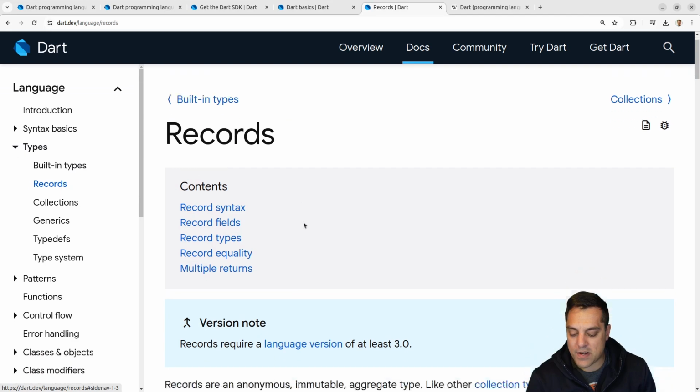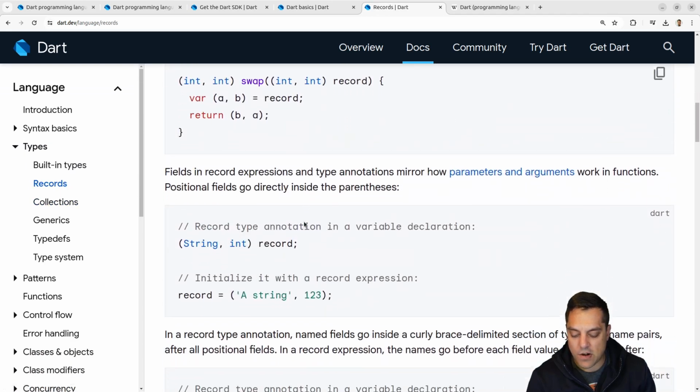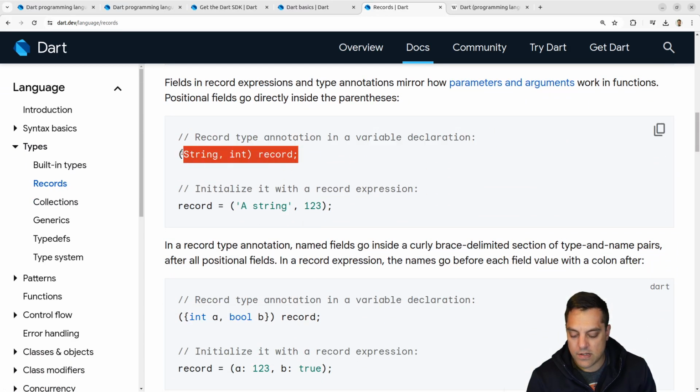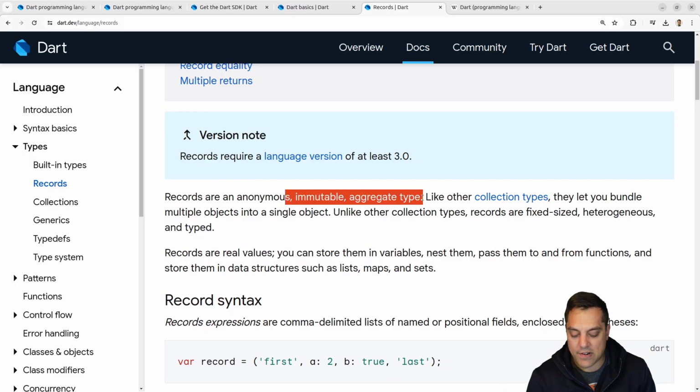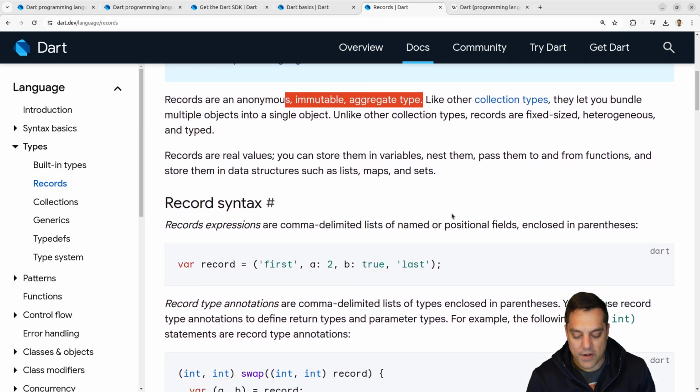What else do we got here? Records, which I'm assuming are like structs or sort of a tuple thing. Let's see how they define them. Records are anonymous, immutable, aggregate types. Okay, so they are records.